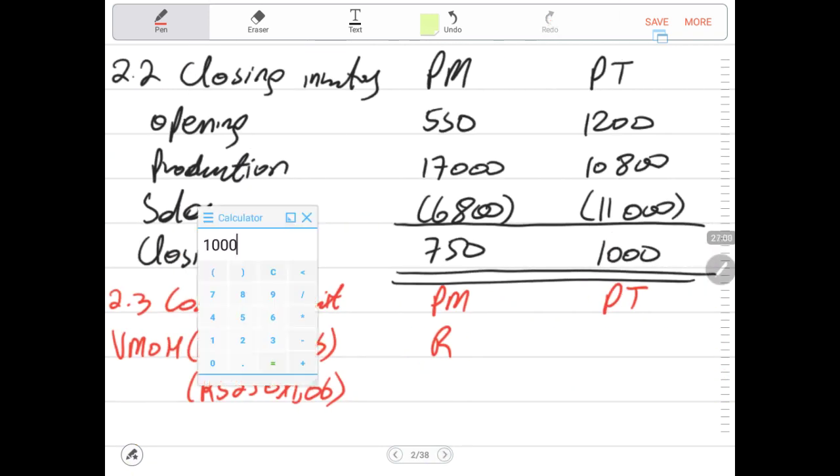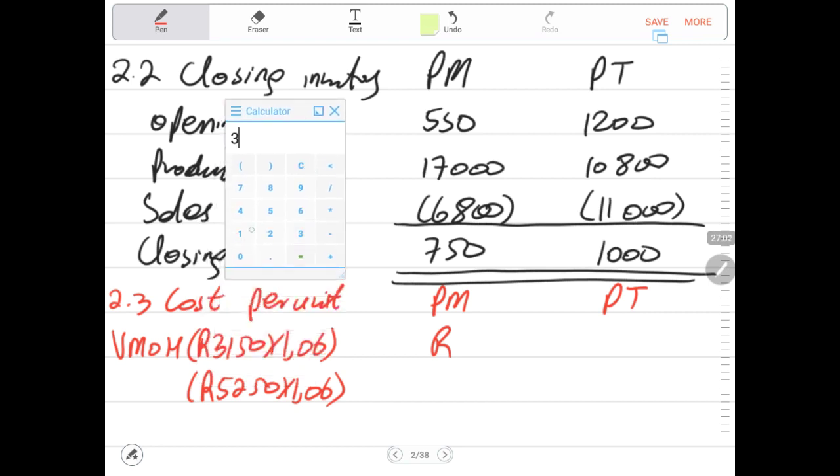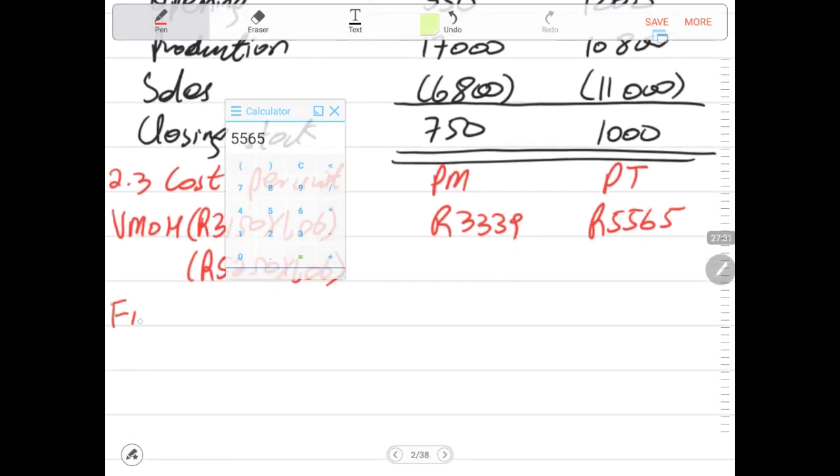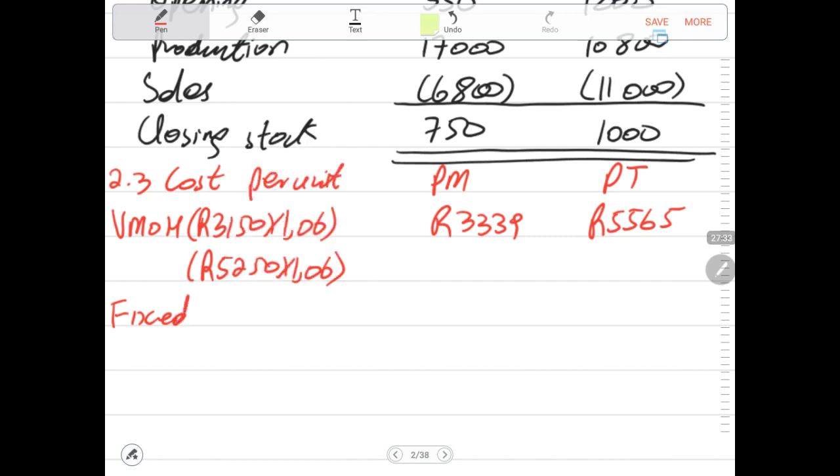So now let us continue with that. 3,150 times 1.06 gives us 3,339. That was our cost per unit for the year 2017 of the variable aspect of the cost of this product. 5,250 times 1.06 gives us the cost of 5,565.